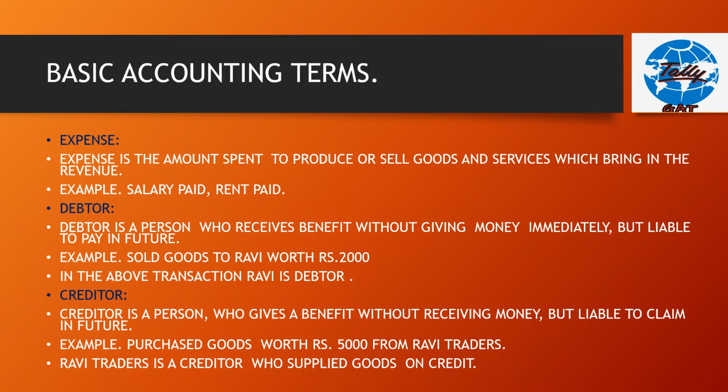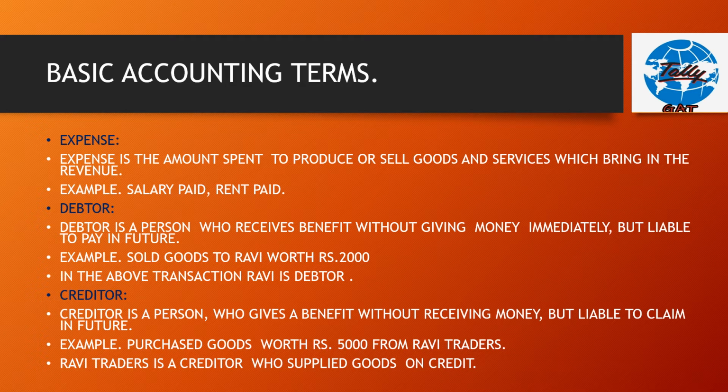Expense is the amount spent to produce or sell goods and services which bring in the revenue. That means any amount which is spent in order to earn some revenue for the company. Example, salaries paid, rent paid, electricity paid, taxes paid related to business, etc.